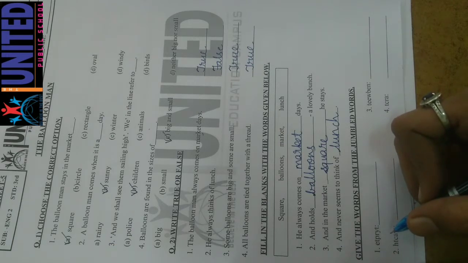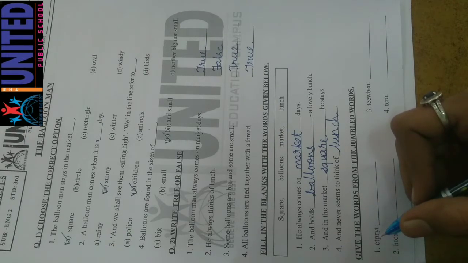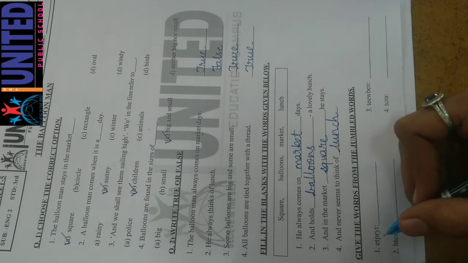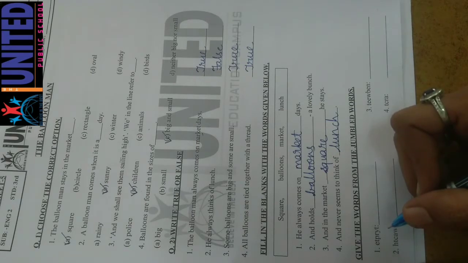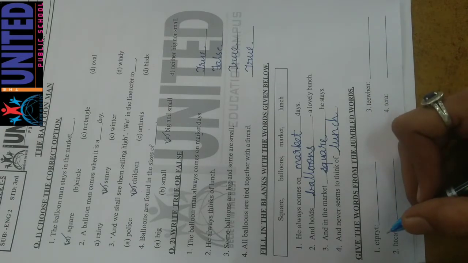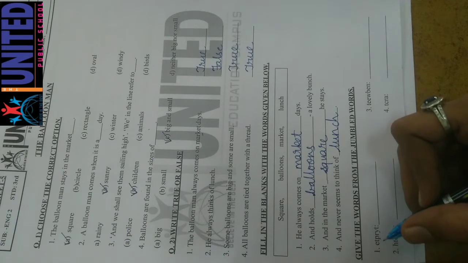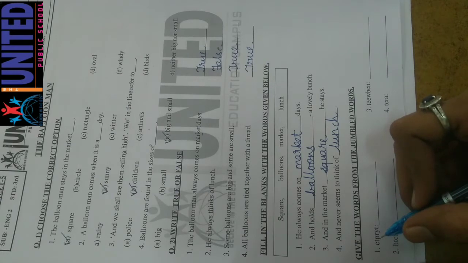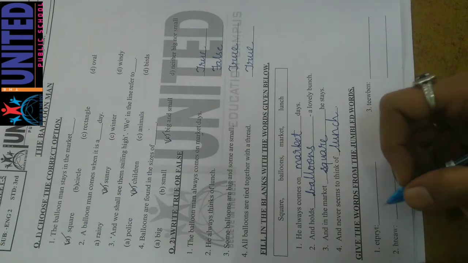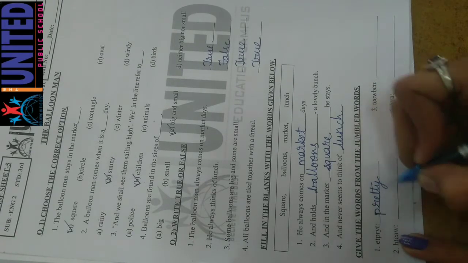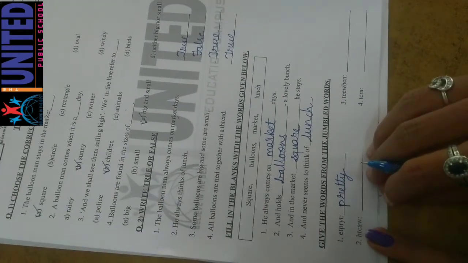E-T-P-R-Y-T. So here what you have to do, you have to make a word by arranging these letters. Okay, many words are there. E-T-P-R-Y-T. So what will it become? क्या बन जाएगा? So in the rough copy you have to try the words. Okay, देखो, here I am taking one word. T-E-Y. No, it is not becoming. T-Y-E. No, it is not becoming. P-R-T-T-Y. Okay, 2 T are there na? Yes, so it will become pretty. Yes, pretty बन जाएगा. P-R-E-T-T-Y, pretty. Okay, this way you have to make a word.